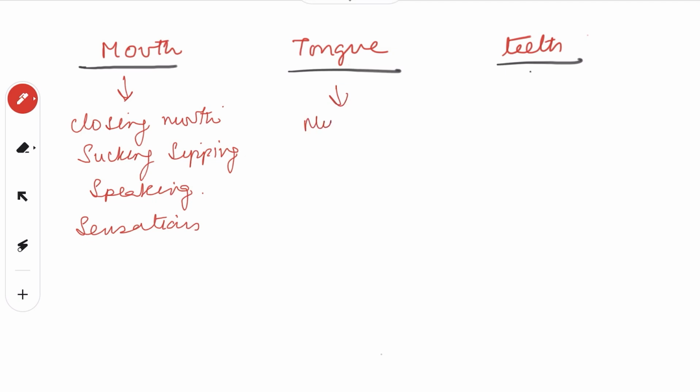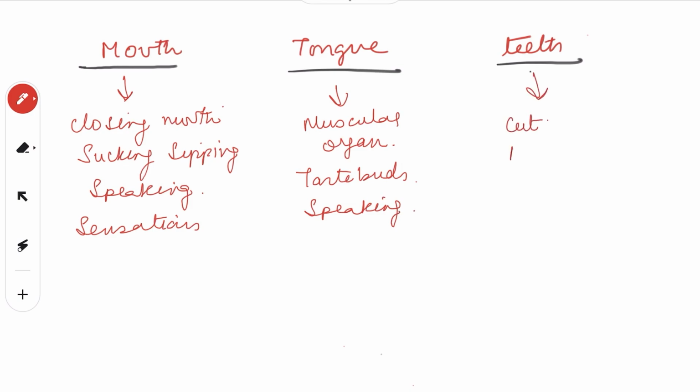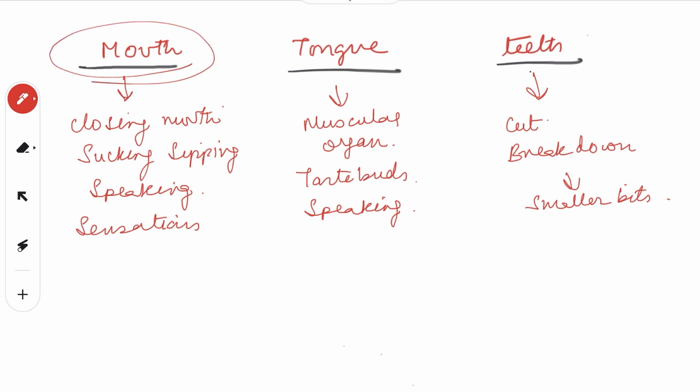Now tongue is a muscular organ. It has many taste buds, so it helps you to taste the food, right? And it also helps in speaking. Then we have teeth. They help to cut the food, or they help to break down the food into smaller bits. And remember that digestion starts in the mouth. It is not in the stomach. Digestion starts in the mouth.